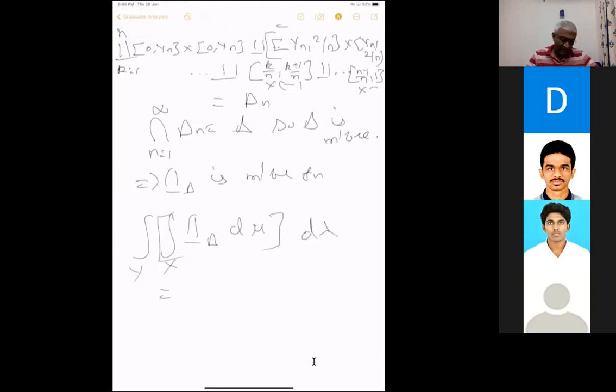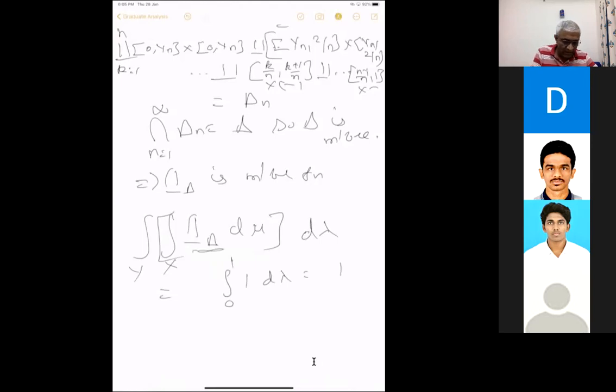Then d lambda. So what will you do? You have to consider, this is a 1 delta. So this is just going to be the section delta A, delta y section of that. This will become delta mu of delta y. But when you fix y, you are going to get only 1 point in there. The counting measure of that point is 1, right? So this is just going to be the integral of the function 0 to 1, 1 with respect to d lambda, which is just 1.